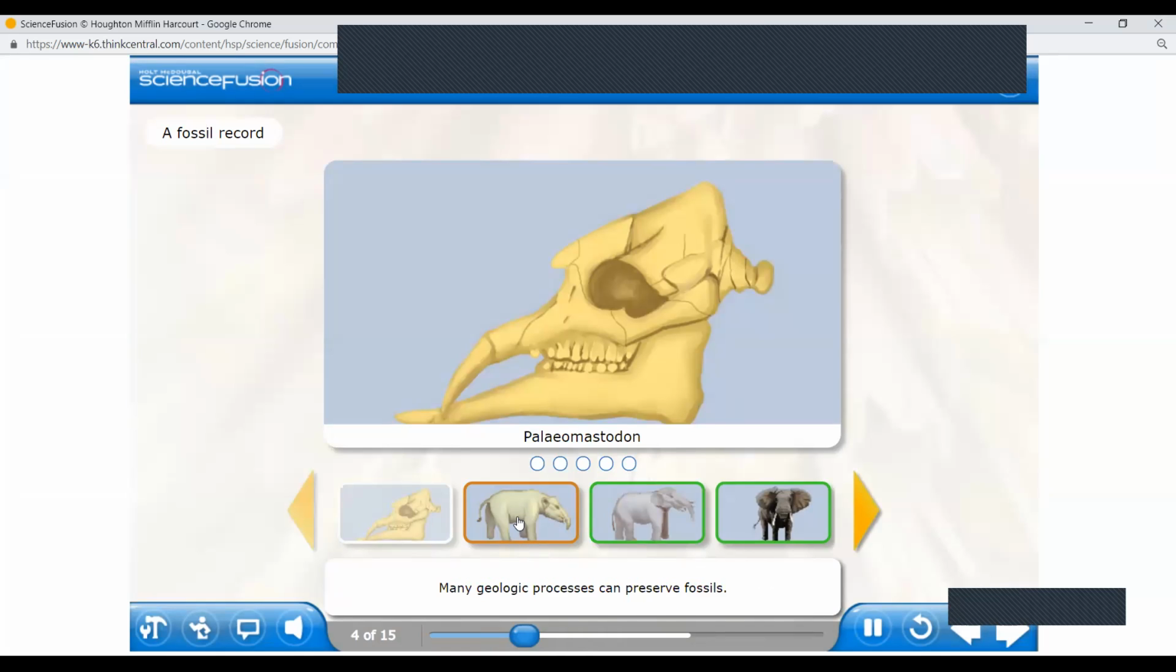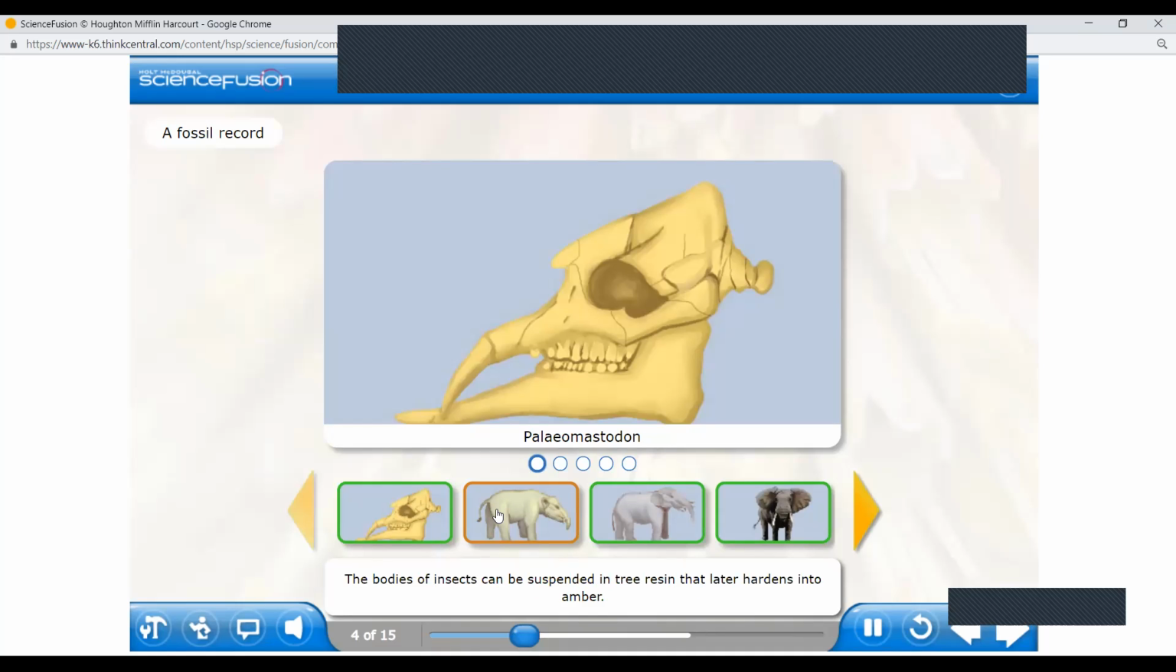Many geologic processes can preserve fossils. Click the images to learn more about fossils. Fossils can form in many different ways. The bodies of insects can be suspended in tree resin that later hardens into amber. An animal's body can be frozen and preserved nearly intact.